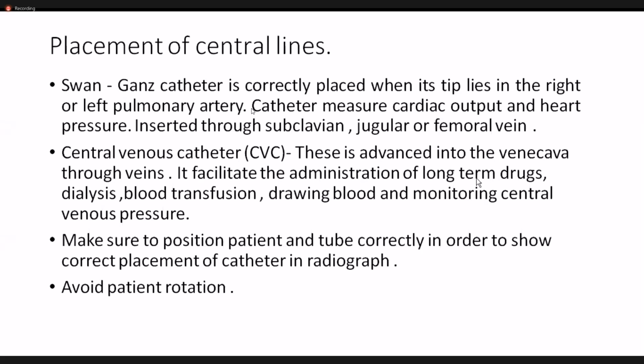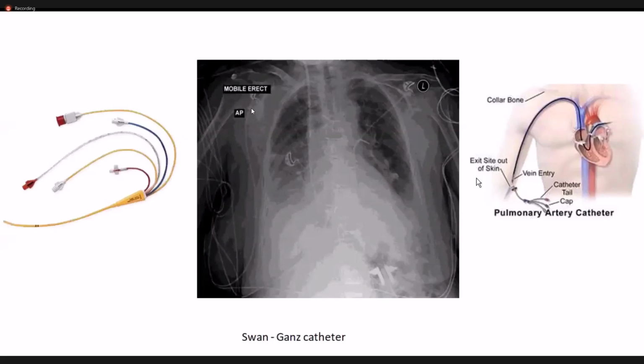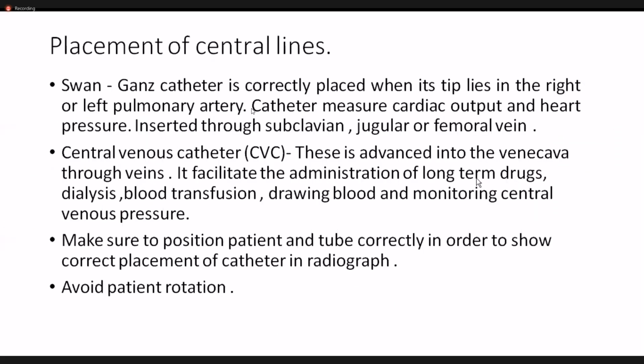If patients are kept on very long-term medications, or in case of dialysis, blood transfusion, or drawing blood and monitoring central venous pressure, for these purposes central venous catheters are generally placed. What you must make sure while taking a radiograph is to position the patient and tube correctly in order to show correct placement of the catheter in a radiograph.